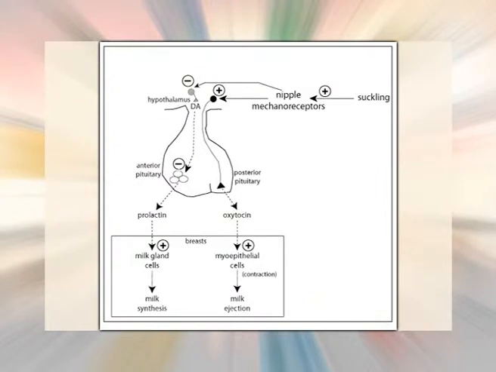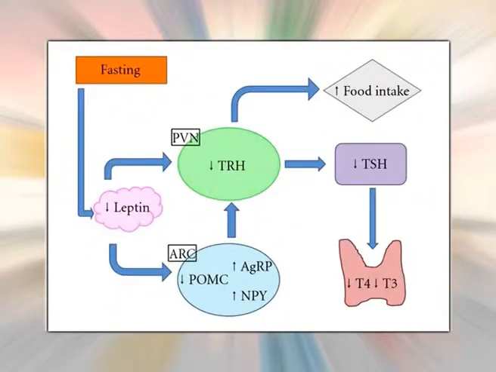Corticotropin-releasing hormone stimulates the release of ACTH from anterior pituitary. Gonadotropin-releasing hormone stimulates the release of FSH and LH from anterior pituitary. Growth hormone releasing hormone GHRH stimulates the release of growth hormone from anterior pituitary. Prolactin-releasing hormone stimulates the release of prolactin from anterior pituitary. Thyrotropin-releasing hormone stimulates the release of thyroid-stimulating hormone, which also stimulates the prolactin release.